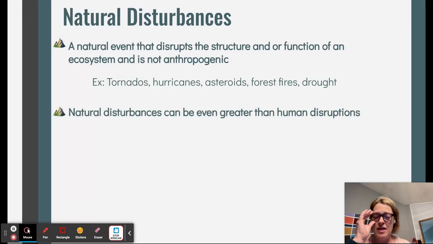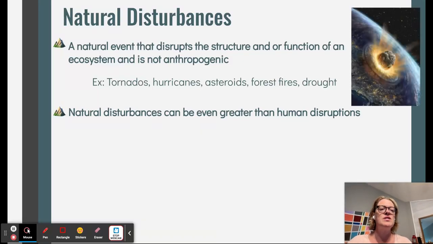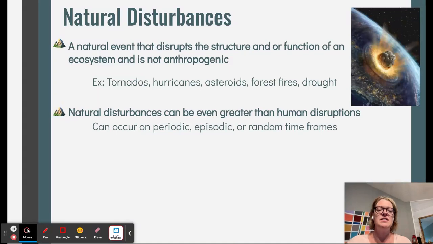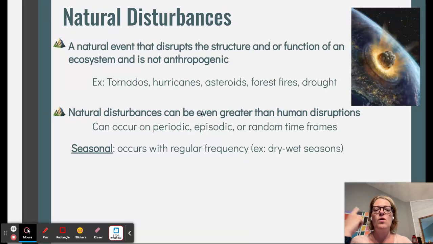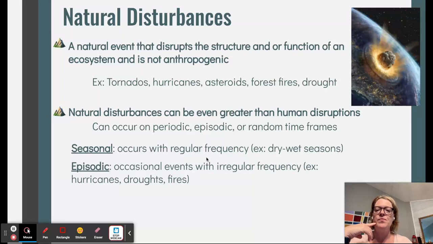Natural disturbances can be even greater because hurricanes are one of the most powerful natural disasters on Earth. These can be even greater than human disruptions and cause a lot more damage. These can occur either periodically or seasonally or episodically or randomly. And so seasonal just occurs with a regular frequency, like every summer a drought is going to happen, or every winter we're going to have snowstorms.